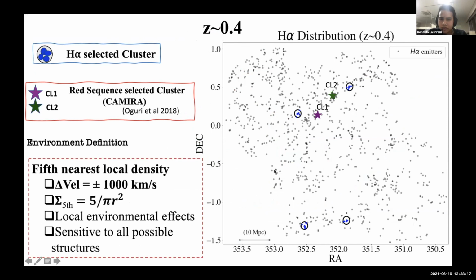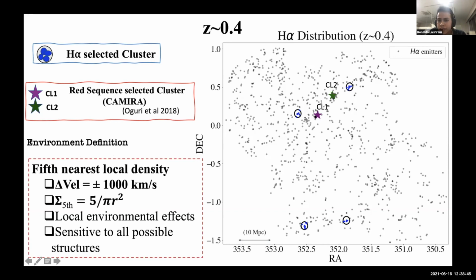These are the H-alpha emitters, and this is the over-dense region selected by H-alpha. For this, I calculate the 5th nearest neighbor local density based on a velocity dispersion of around 1,000 kilometers per second. Within that, I find the nearest 5 neighbors, then calculate the density, the 5th nearest neighbor local density.